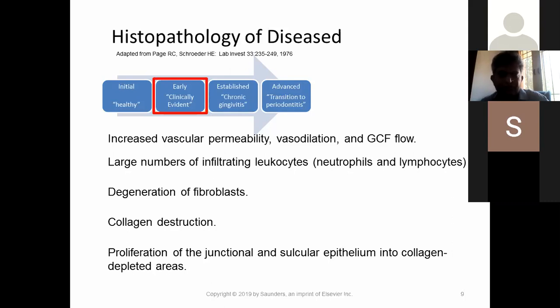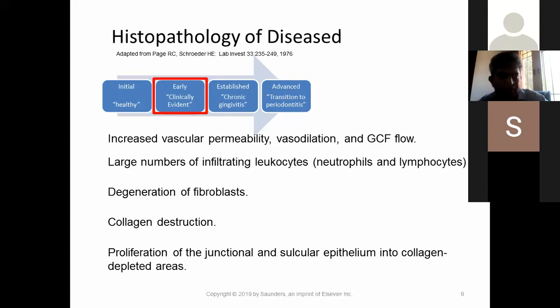Then, as I told you, infiltration of neutrophils starts, then degeneration. Next, it crosses the epithelium, which has 4 layers: stratum basale, spinosum, granulosum, and corneum. Then after it crosses the epithelium, it reaches the connective tissue. Connective tissue has fibroblasts, collagen, blood vessels, mast cells, and various other components. So the disease starts to degenerate the fibroblasts. There is also collagen destruction.